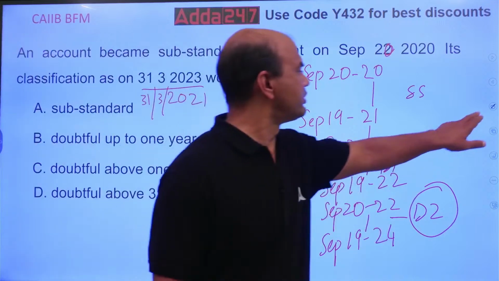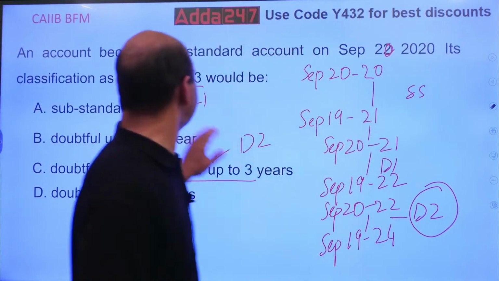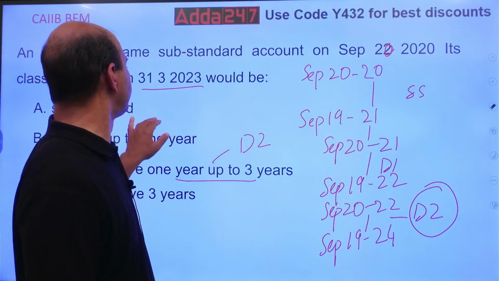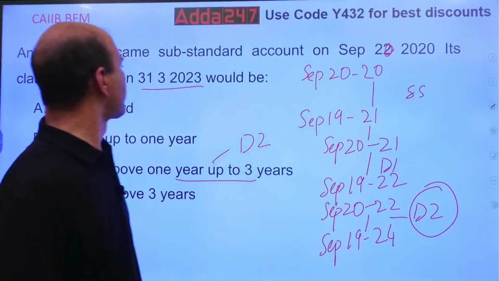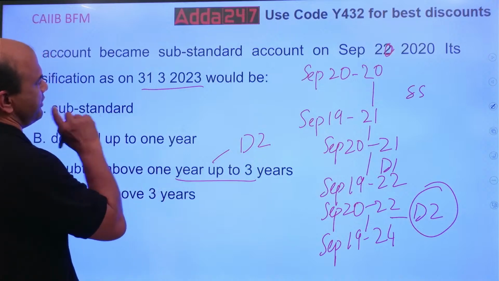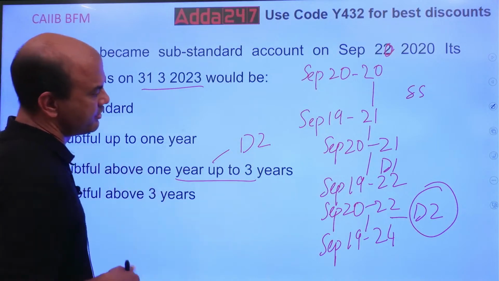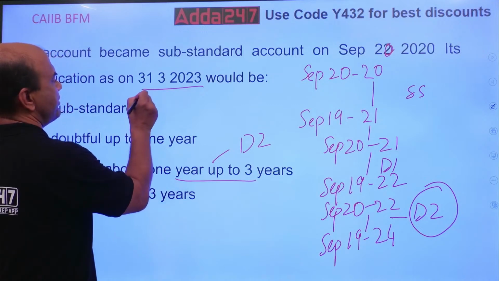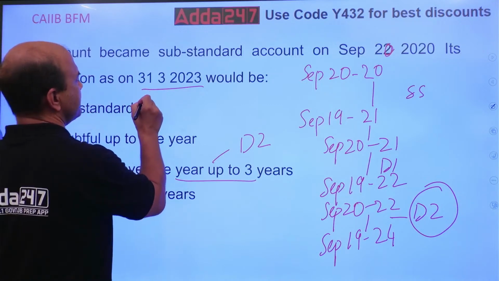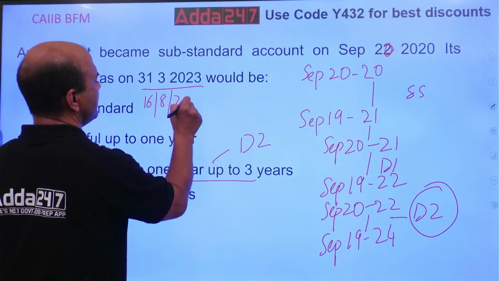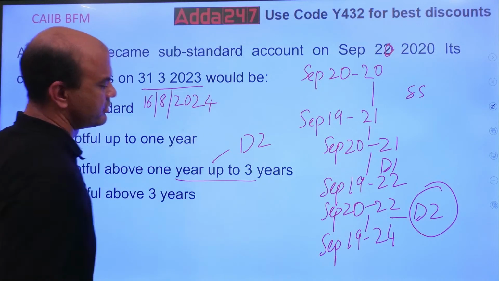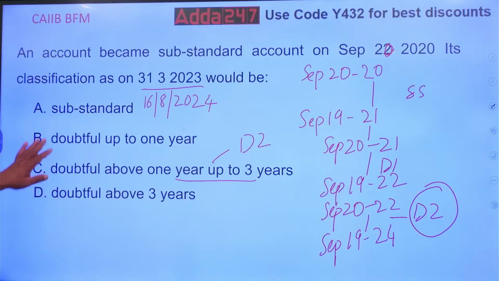Let me bring in the eraser now. Let me ask you a difficult one. 16th August 2024.